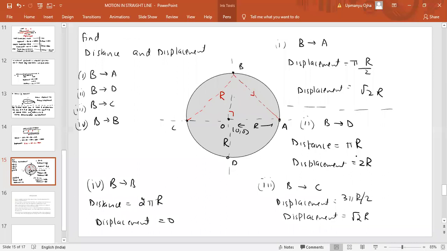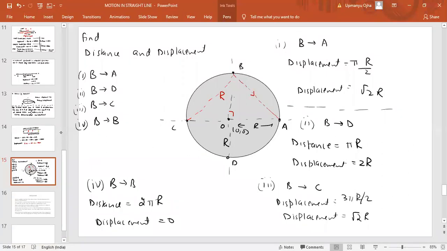I hope you understand this problem. What is displacement? What is distance? For this Sunday, you have unit and dimension fully with errors. So Sunday test portion is unit and dimension with errors. Yes, you have to write down everything in the notes. Whatever I'm teaching, you have to write it down. I hope you understand displacement and distance, how we got them in this circular path. Yes, it is unit and dimension only.